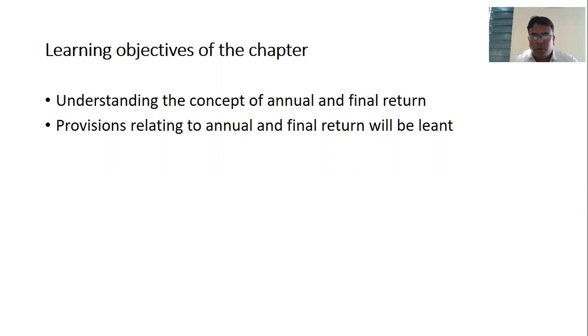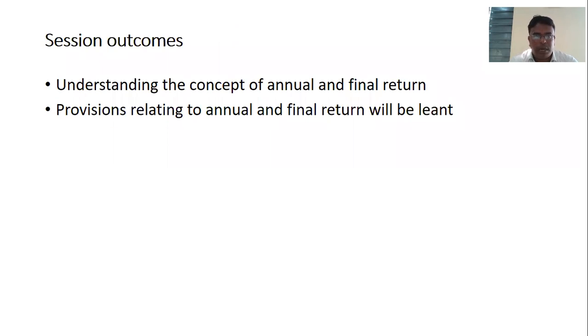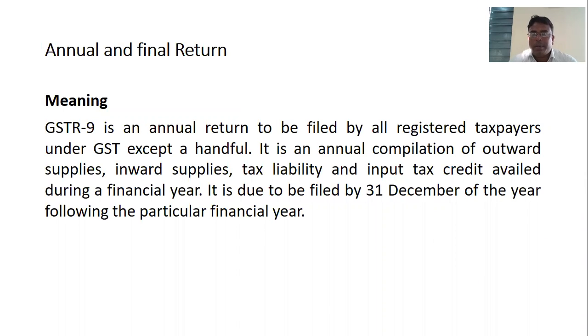In this chapter we are going to discuss the annual return and the final return: what exactly is this annual return, what is this final return, and who has to submit these kinds of returns. Meanwhile, the provisions related to annual as well as final returns will also be learned. So let me explain the concept of annual as well as final return.